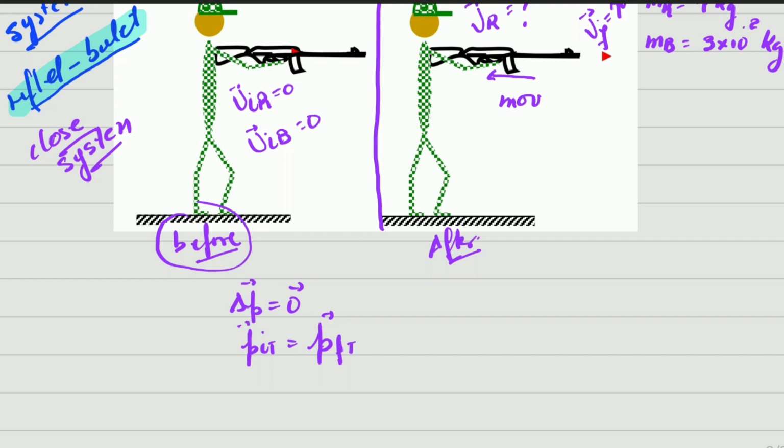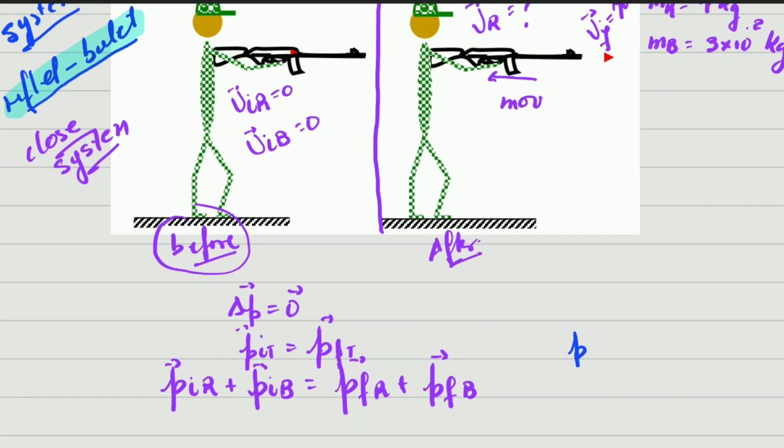Now, what is the total initial momentum? That is the initial momentum of the rifle plus the initial momentum of the bullet. And this is going to be equal to the total final momentum, which is the final momentum of the rifle plus the final momentum of the bullet. And this, my lovely children, is the law of conservation of momentum.